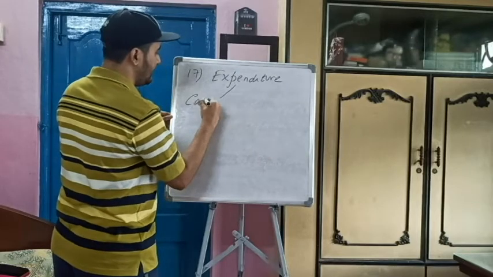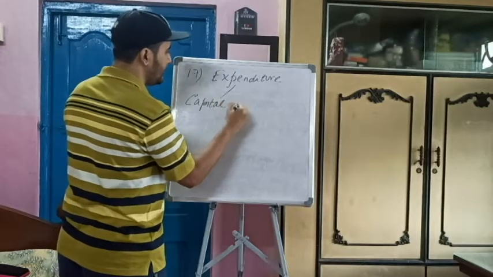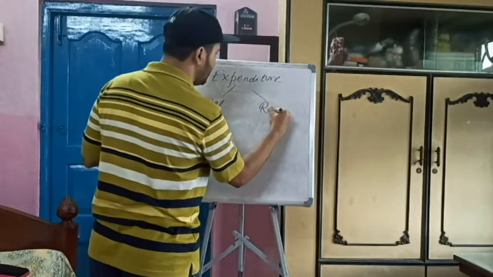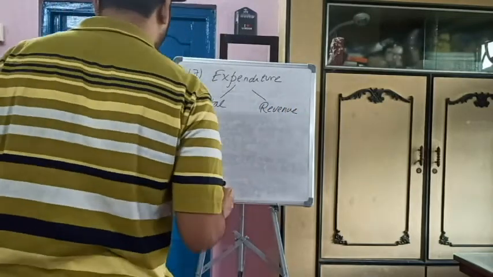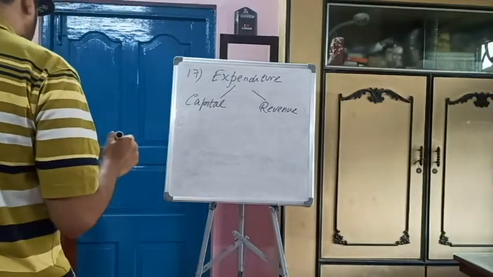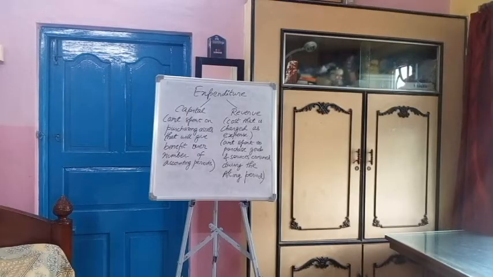One is capital and one is revenue. So the expenditures are of two types. One is capital and revenue. So here we see expenditure. Expenditures are of two types: capital expenditure and revenue expenditure.